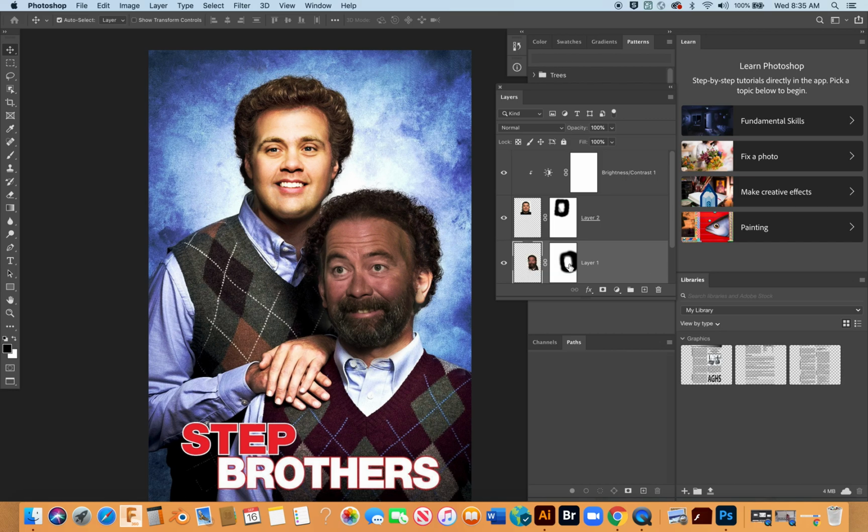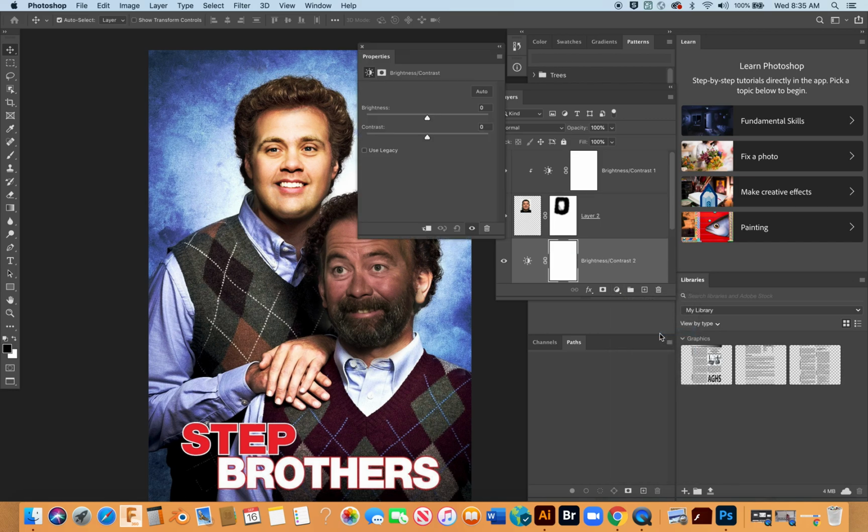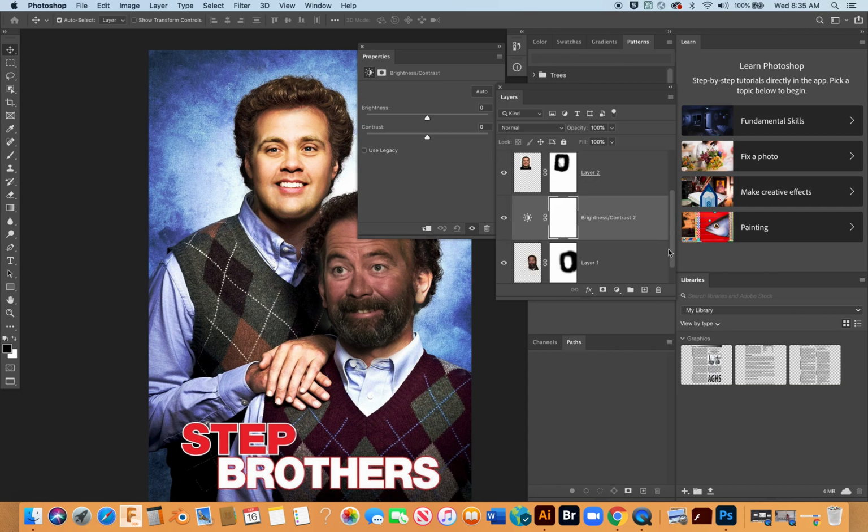So let's remind ourselves, with that adjustment layer selected, we're going to come down here, brightness and contrast. And remember, this layer right here is going to control every layer beneath it. So we need to go ahead and actually link this layer specifically to Bill's face. So again, I'm going to hold Option or Alt, mouse between them, and then click. And notice we get that little downward arrow.